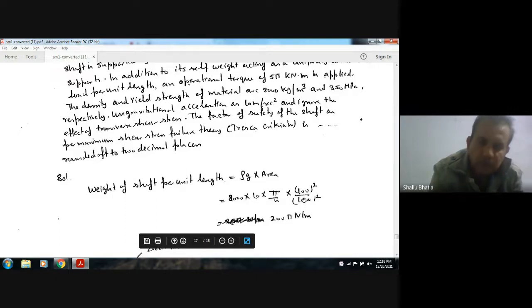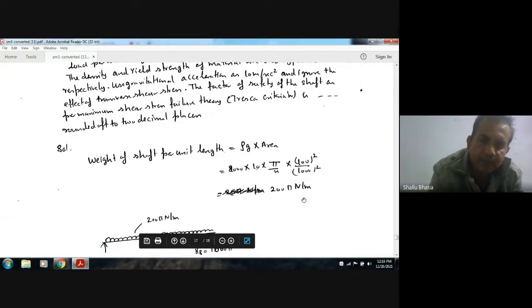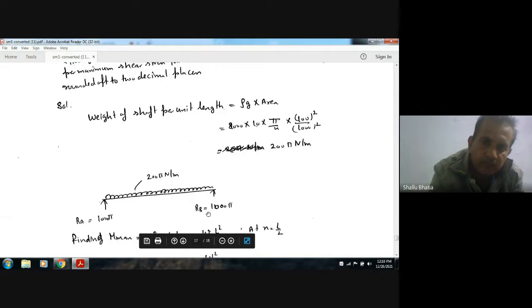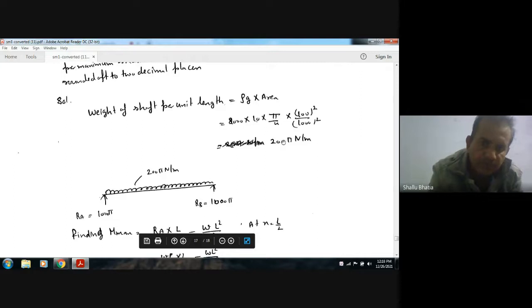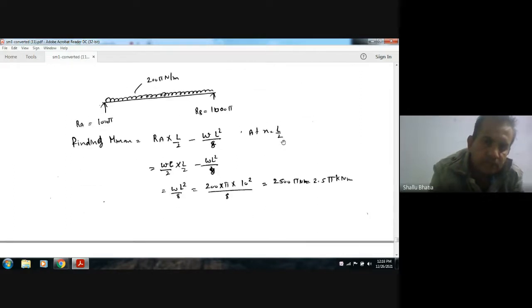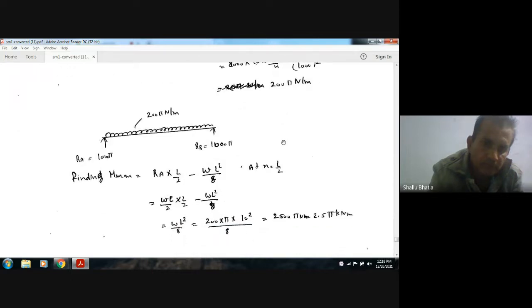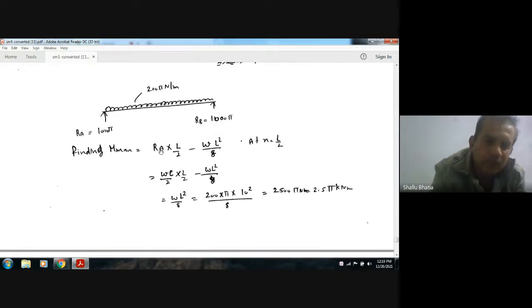So that is 200 pi Newton per meter. The reactions at the supports are each W by 2.